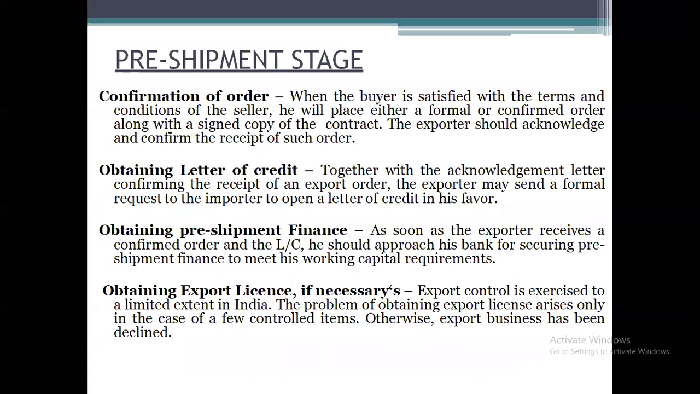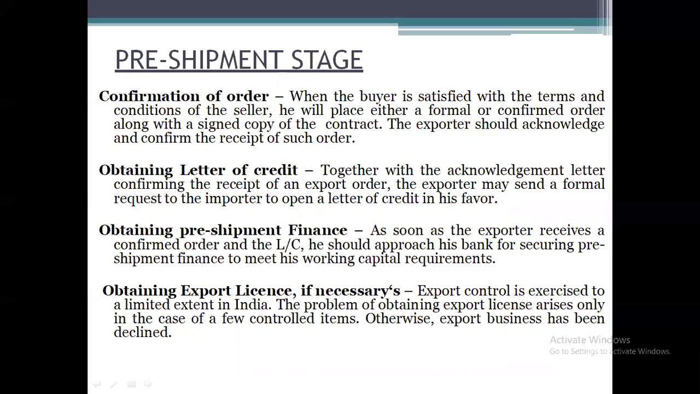Second, that is called the pre-shipment stage, means after getting the order from the importer, now it's the time for the manufacture of the goods, that is called confirmation of order. When the buyer is satisfied with the terms and conditions of the seller, he will place either a formal or confirmed order along with a signed copy of the contract. The exporter should acknowledge and confirm the receipt of such order.